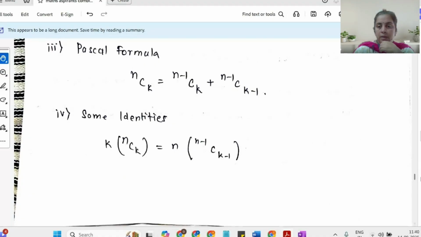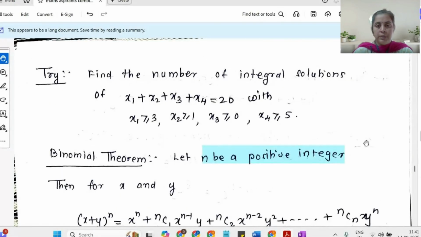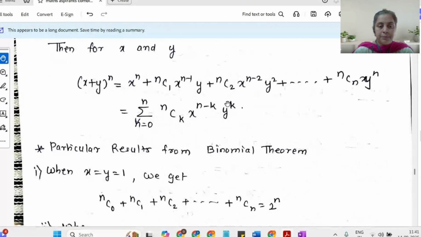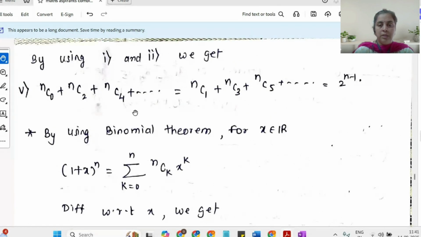And the thing I was referring to is this. By using the first and second, this is the first one and this is the second one. So by using the first and second one, the value of nC0 plus nC2 plus nC4 and so on, equal to nC1 plus nC3 plus nC5 and so on, will turn out to be 2 raised to n minus 1.